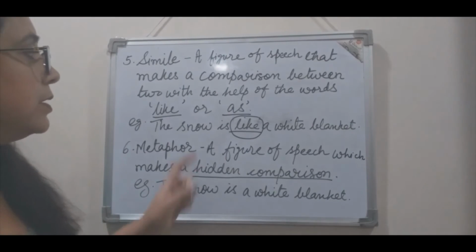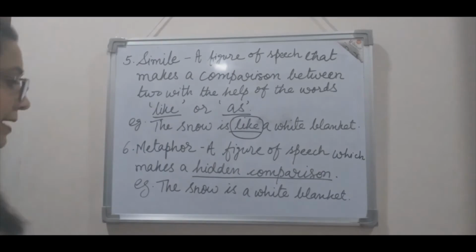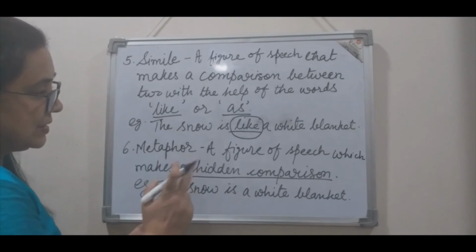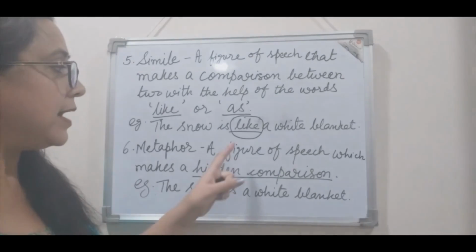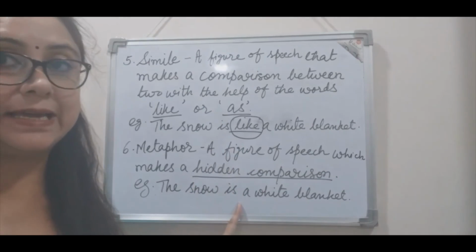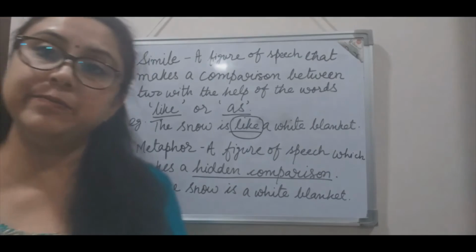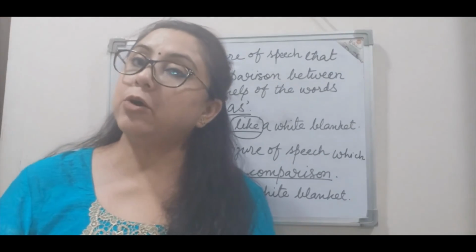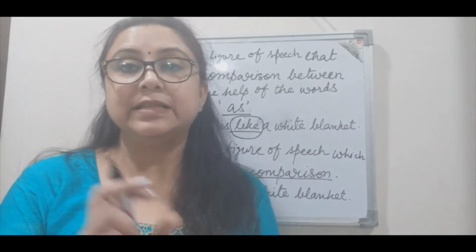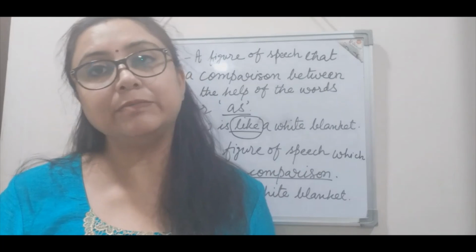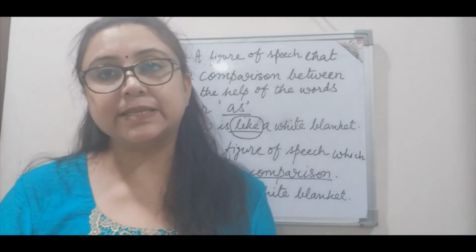And in metaphor, we do not use the words like or as. Let's see the example. The same sentence, the same line: the snow is a white blanket. So here we are not using the word like. Fine. So this is the basic difference between a simile and a metaphor. In similes, we will always come across the words like and as. These words are there to draw the comparison, whereas in metaphor, we do not come across any such word.